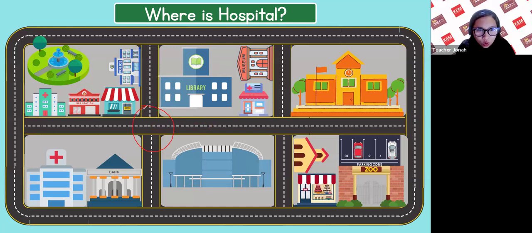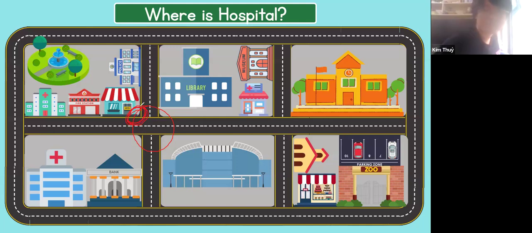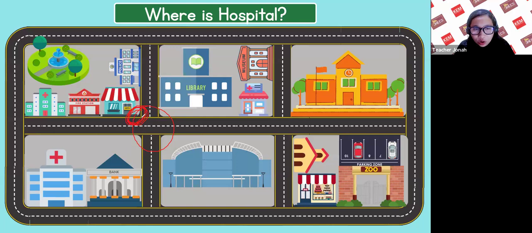For example, this one, the corner of... we can say the corner of the bank.